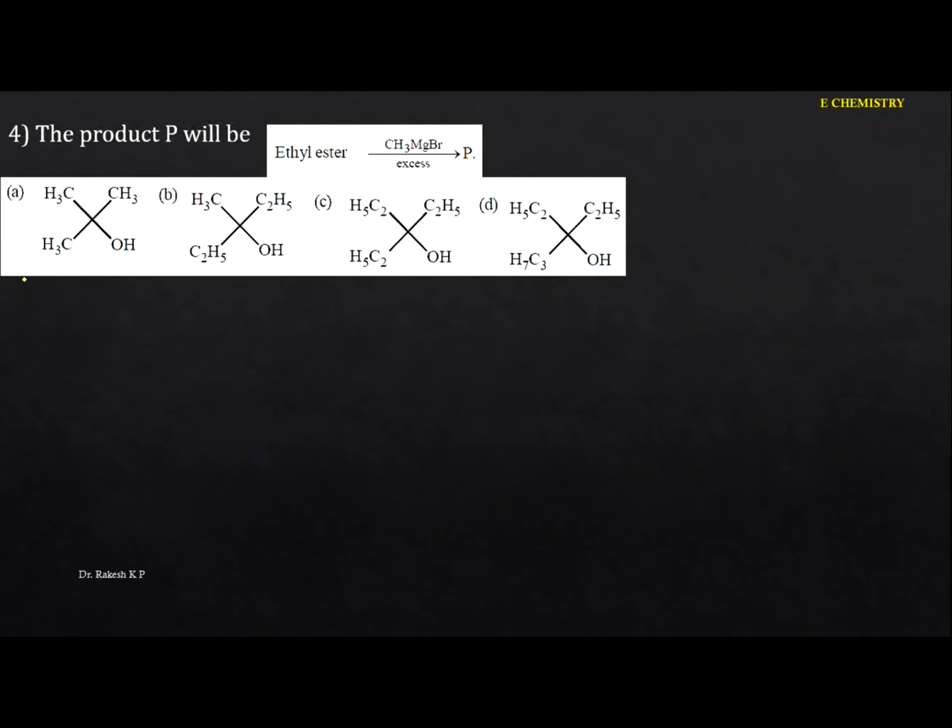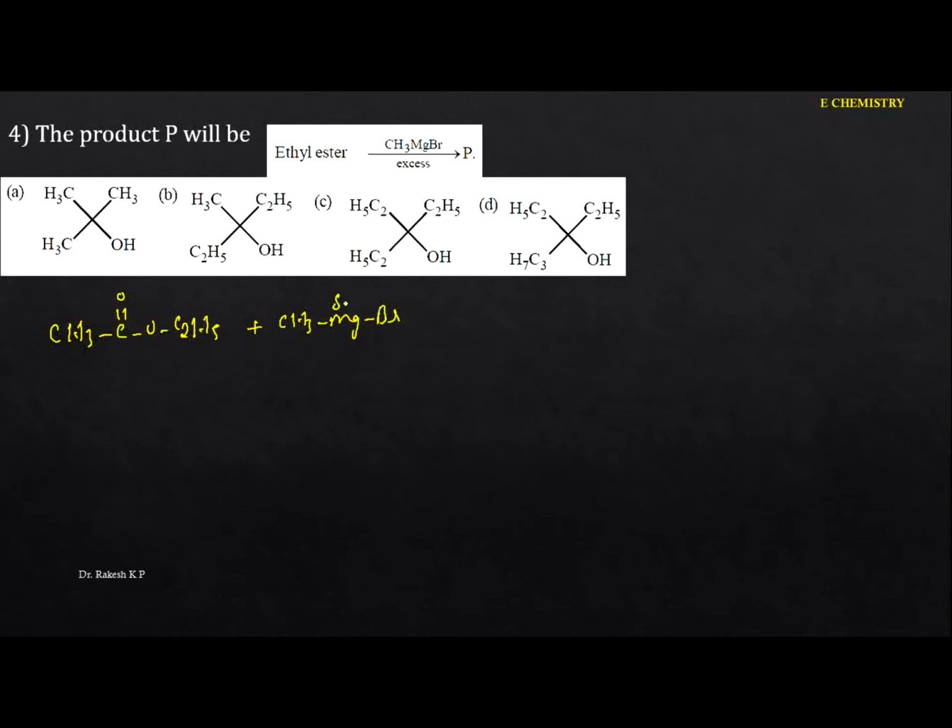The product P will be in this reaction here. The ethyl ester is nothing but this one, that is ethyl acetate here. So CH3 C double bond O, it is an ester, with C2H5. So whenever it reacts with the Grignard reagent, here they given X. Okay, see this one.